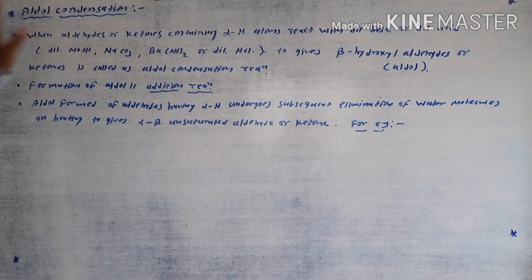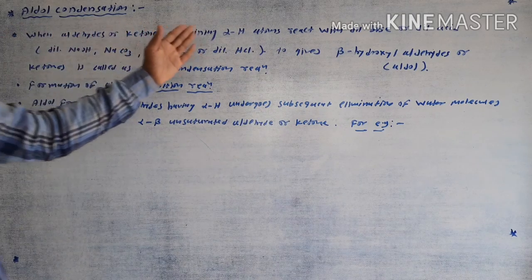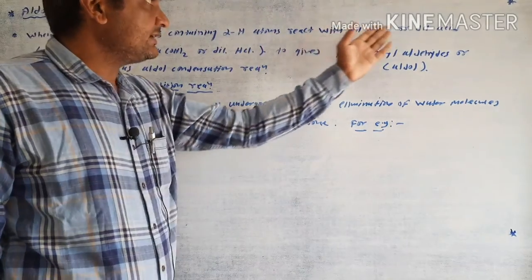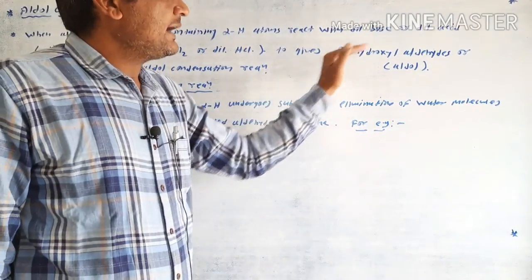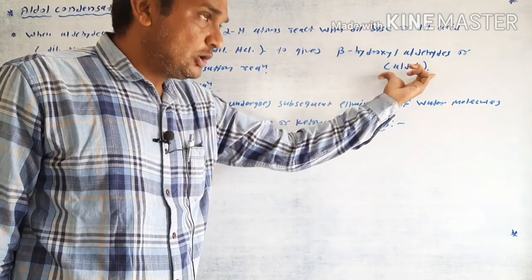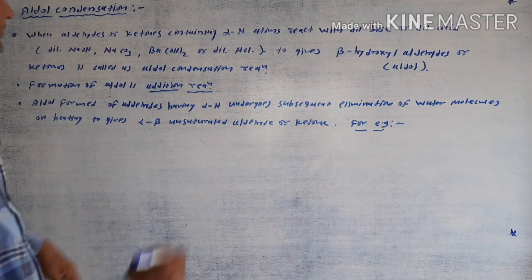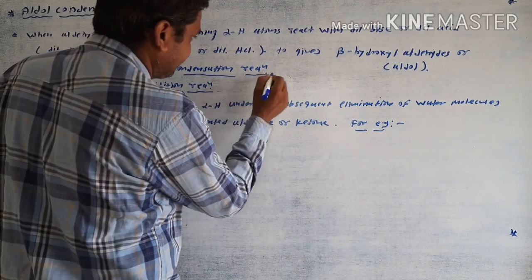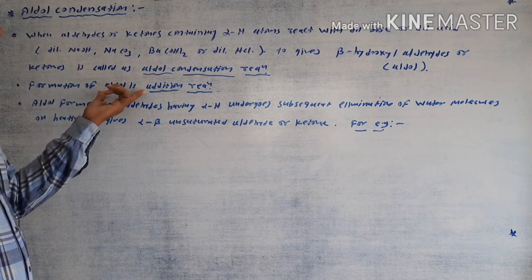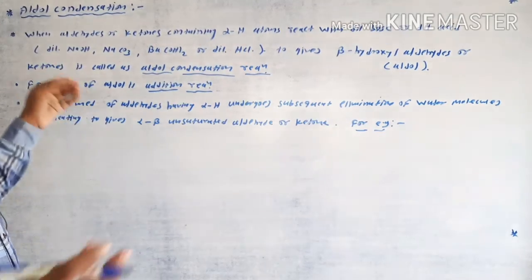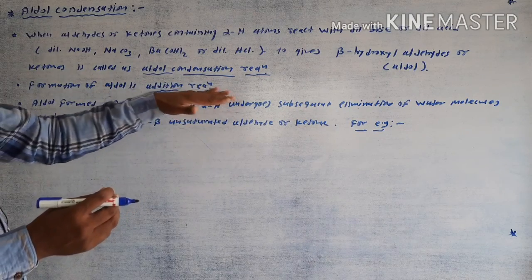In general, there are three important points in the aldol condensation reaction. First is the definition: when the aldehyde or ketone containing alpha hydrogen atom reacts with dilute base or dilute acid to give the product as a beta hydroxy aldehyde, it is called an aldol, and a beta hydroxy ketone is called a ketol, and this overall reaction is called the aldol condensation reaction. The second important point is that the formation of aldol is an addition reaction.